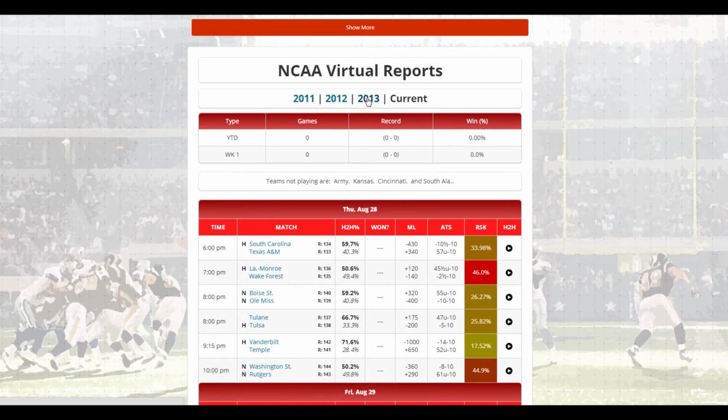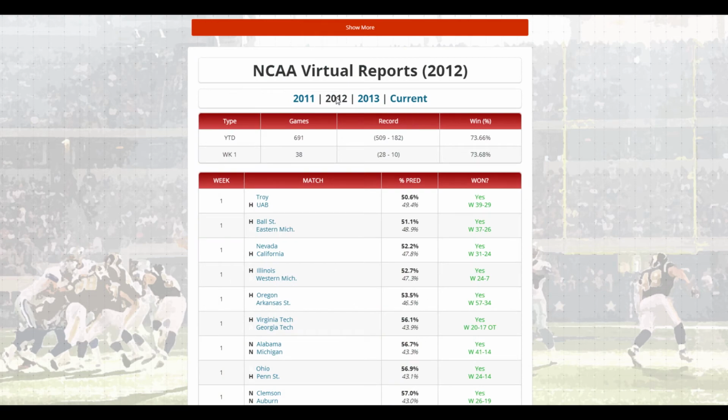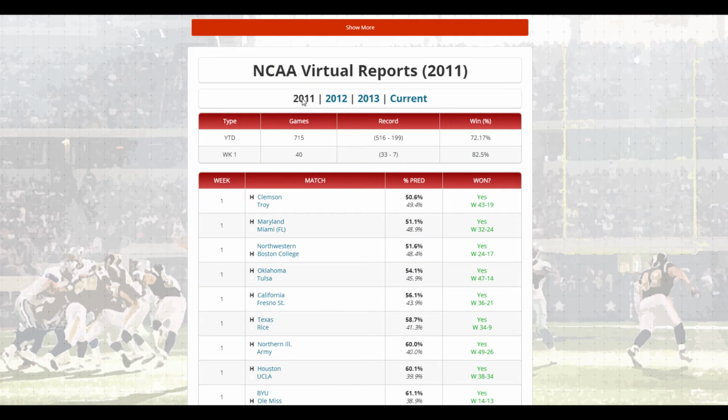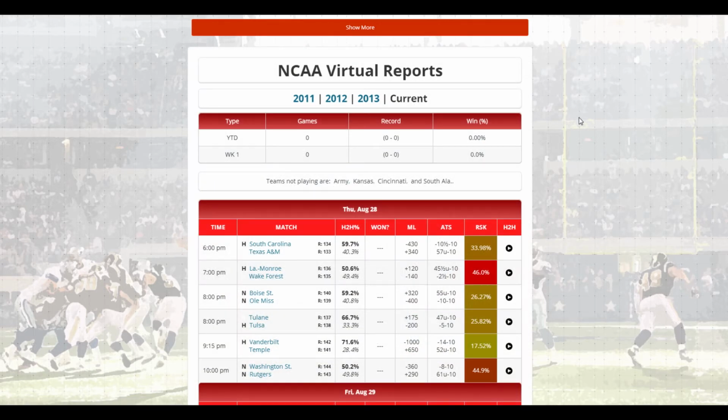Same thing, you'll notice 2013, 80.49%. And we have a larger pool of games. 2012, 73.68%. And in 2011, 82.5%. One thing you'll want to note is we've been doing college a lot longer than we have the NFL. On the pro side, we've been running these matchups for about 3 years.